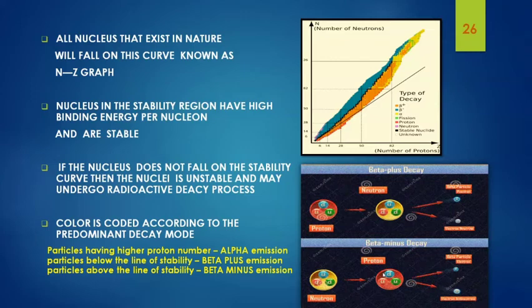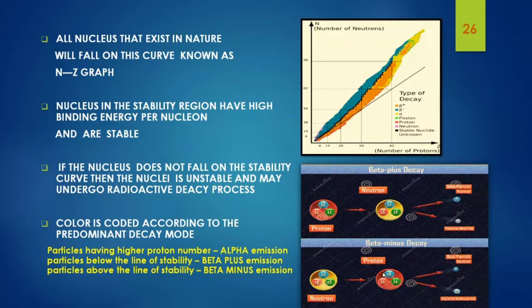They tend to come closer to the line of stability. The nuclides which have a very large proton number will undergo alpha emission, and this alpha emission will result in a decrease of proton and neutron number, and they tend to come closer to the line of stability. Nuclides that lie below the line of stability will undergo beta plus emission, and the nuclides that lie above the line of stability will undergo beta minus emission. That is, unstable isotopes will undergo radiations, that is, they are radioactive, whereas stable isotopes will not undergo any radiations, or their lifetime is too long.